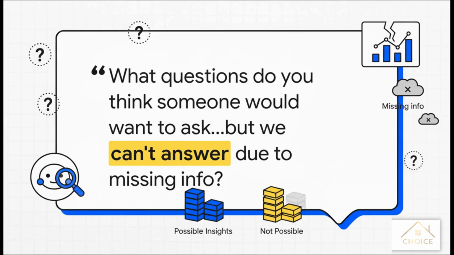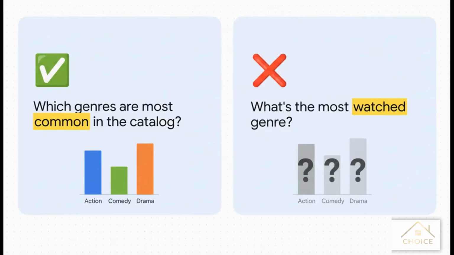Now this prompt, this is a personal favorite from the source material. It's incredibly smart because it proactively identifies the gaps in our dataset. It helps us manage expectations for ourselves and for our boss about what insights are possible, and just as important, what insights are not. And this slide sums up the outcome perfectly. We can see what genres are most common in the catalog, but we can't tell which ones are the most watched because we just don't have viewership data. This kind of clarity is essential for any good analysis.